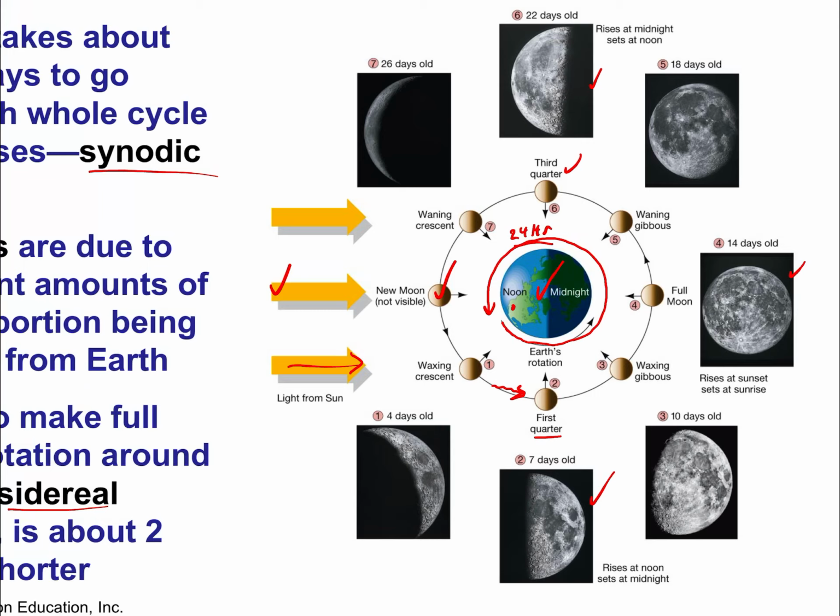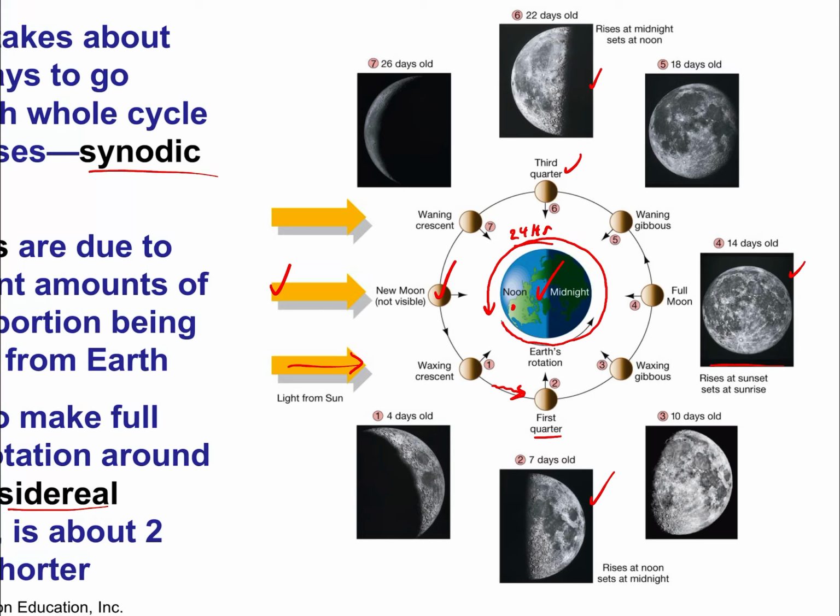Now, the full moon, when will it rise and set? The full moon will rise at sunset and will set at sunrise, because in that case, they're completely sharing the sky. They're never around at the same time, okay? In fact, the full moon is the only time that the sun and the moon aren't jockeying for sky position simultaneously, okay? Does that make sense?